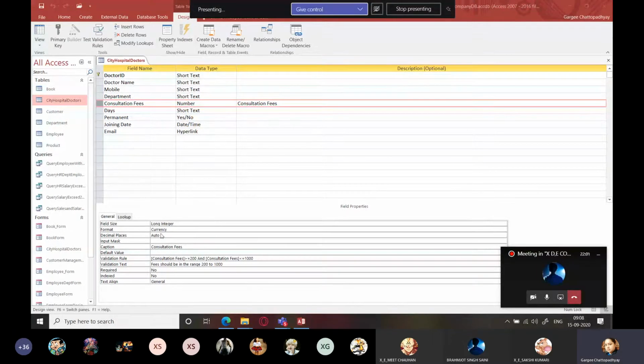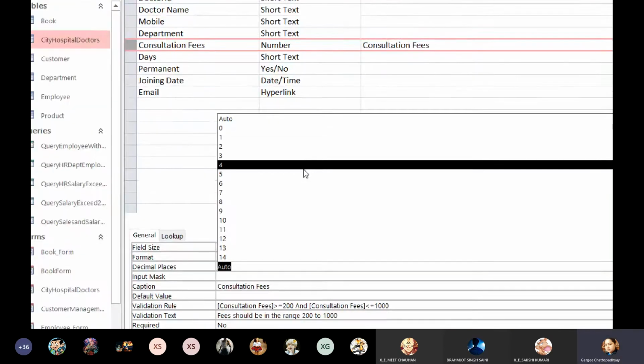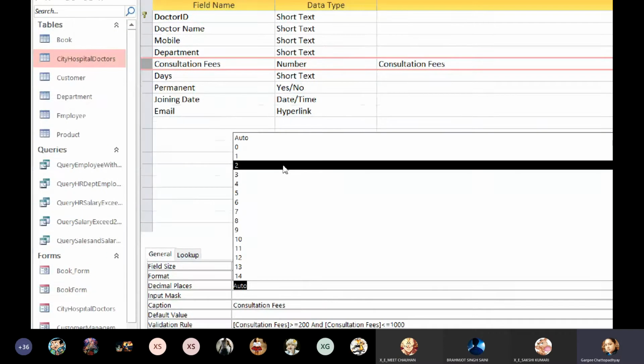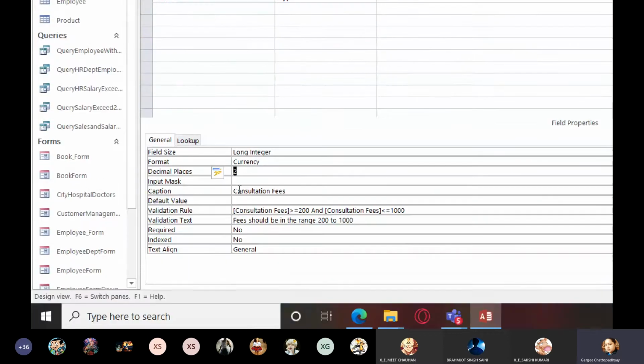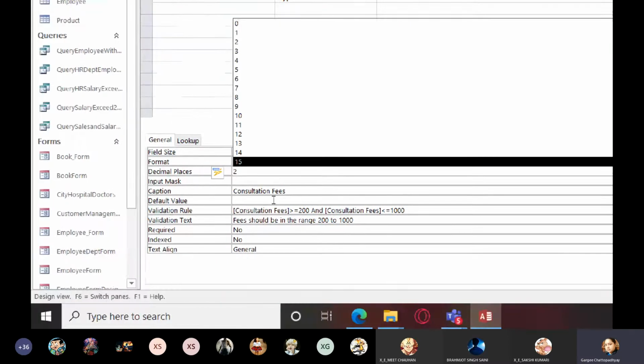And here you have decimal places. What is given here? Auto. You have to select the number of decimals. If you want 2 places after the decimal, you have to select 2. Format is currency, of course, so you just have to select currency over here.